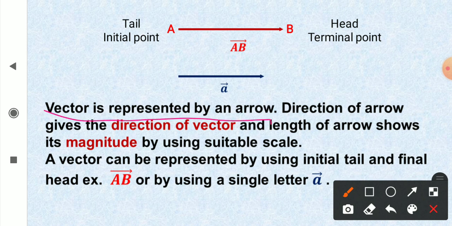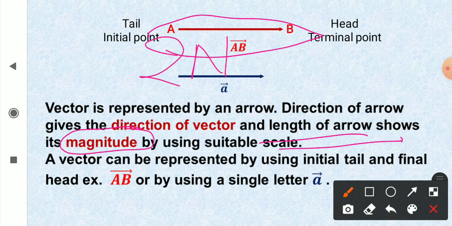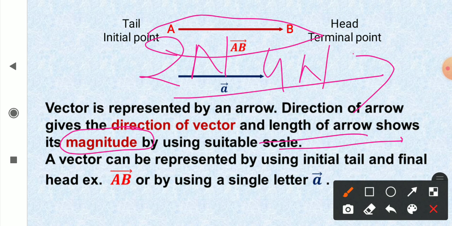Vector is represented by an arrow. The direction of the arrow gives the direction of the vector. And another important thing, the length of the arrow gives the magnitude of the vector. So supposing this vector is representing 2 Newton and I am taking a longer vector, then the longer vector, double its size, may represent 4 Newton of force.